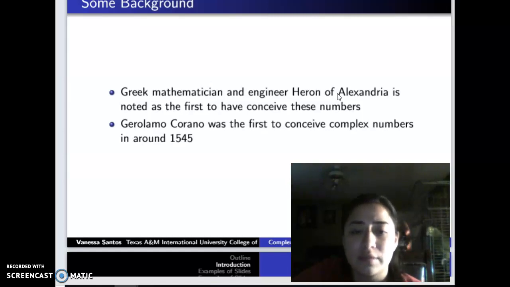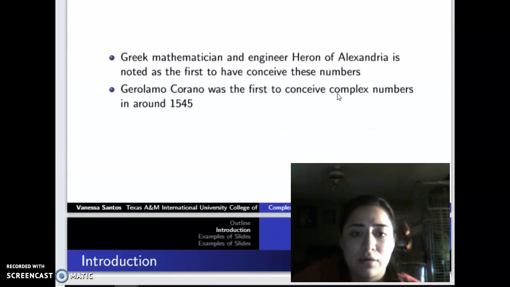Greek mathematician and engineer Hero of Alexandria is noted as the first to have conceived these numbers. Hero of Alexandria was a mathematician and engineer who was active in his native city of Alexandria, Roman Egypt. He attempted to find the volume of a pyramid, which required computing the square root of 81 minus 144, though negative numbers were not conceived in his Hellenistic world.